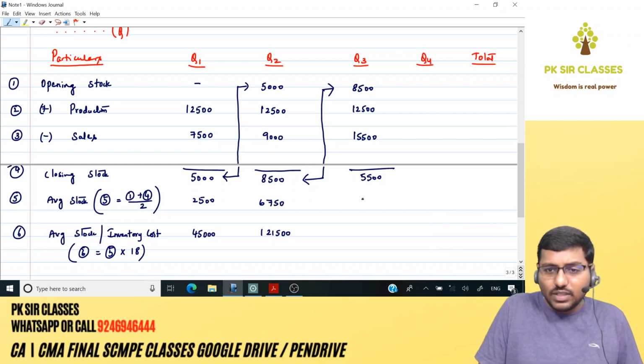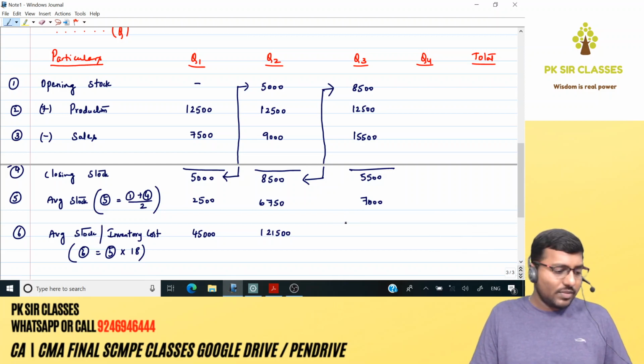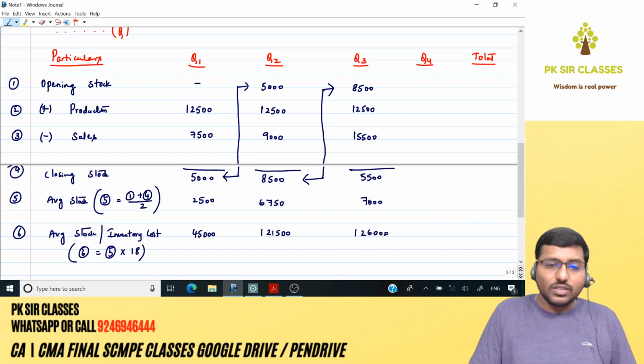You're gonna have 7,000 here. Now we have to calculate average stock and inventory cost. Very easy. 7,000 units is the average inventory, into per unit it's gonna be 18. So 1,26,000. Right, guys?